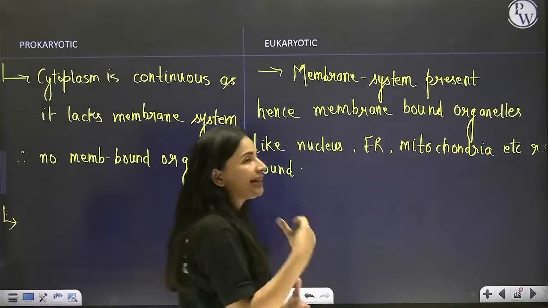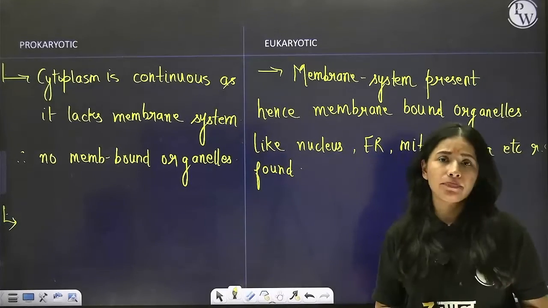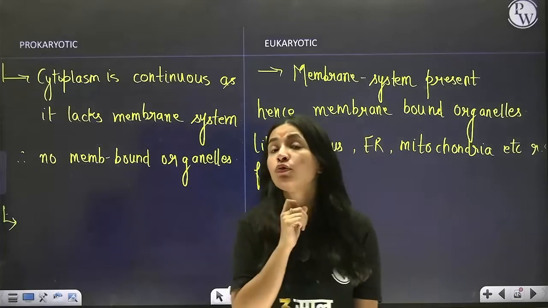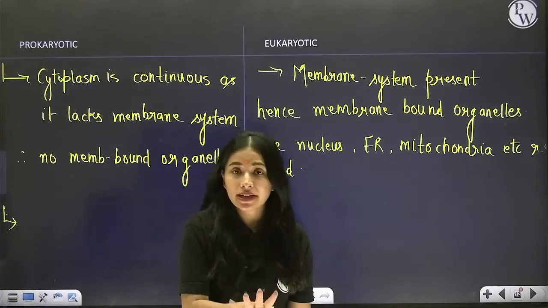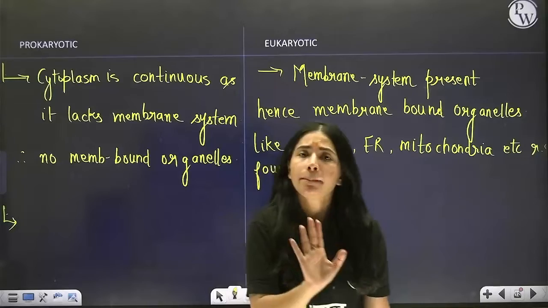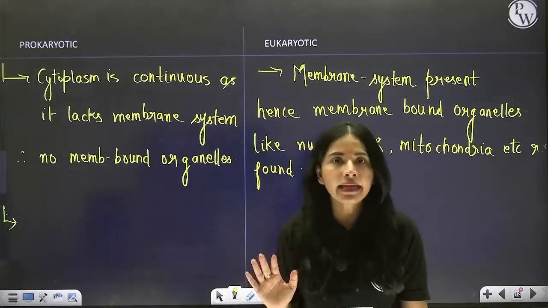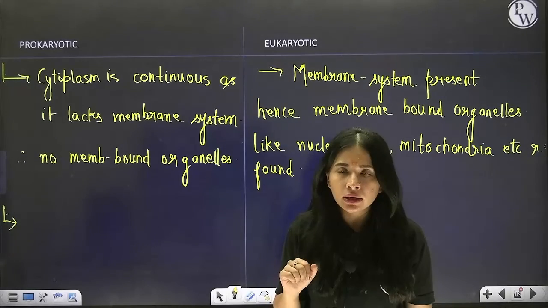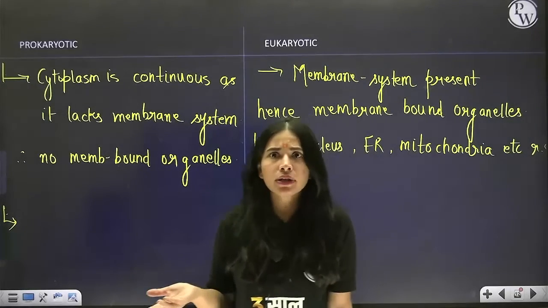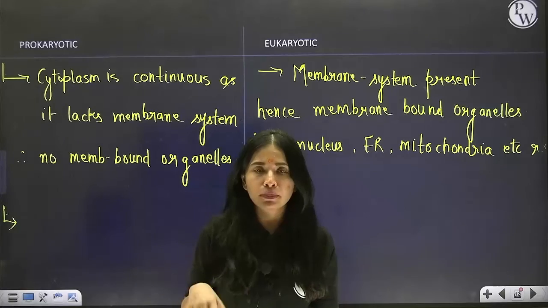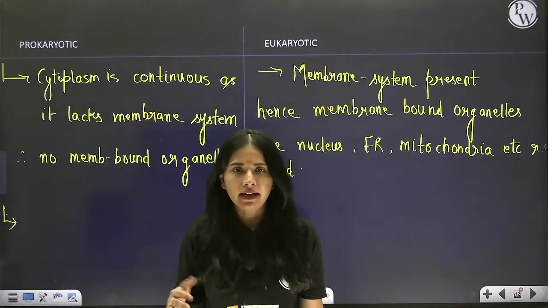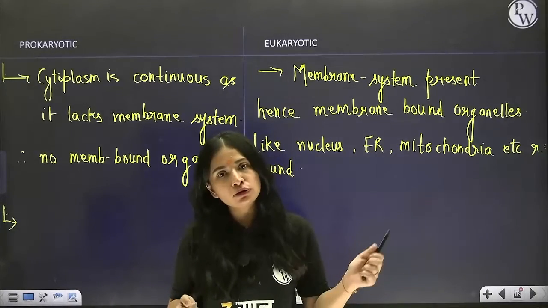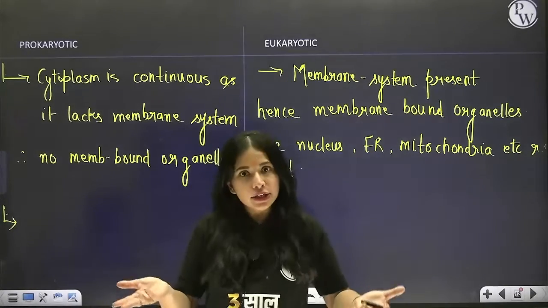Okay, proceeding further. Now beta, prokaryote may not have membrane-bound organelles. Prokaryotic cells don't have membrane-bound organelles, okay, but can they have non-membrane-bound organelles? Yes, of course they can have. The only trouble with prokaryote is with membrane, and if there is no membrane, then such organelles can be found in prokaryote also, like nucleoid, like genophore.